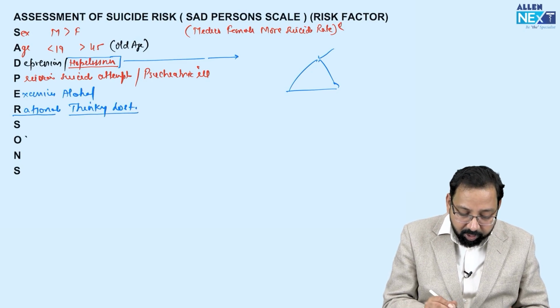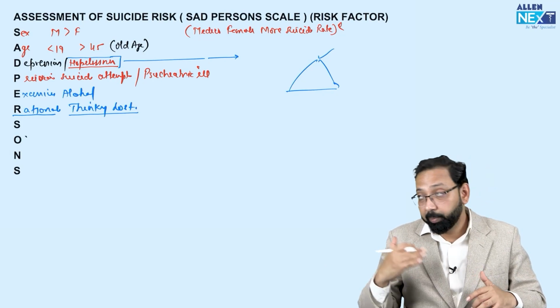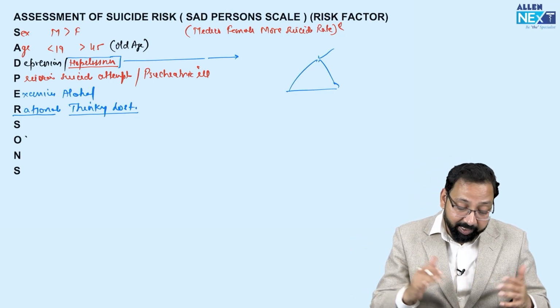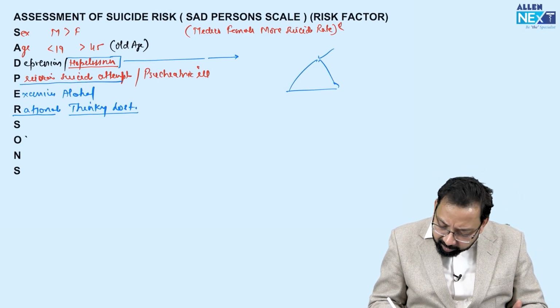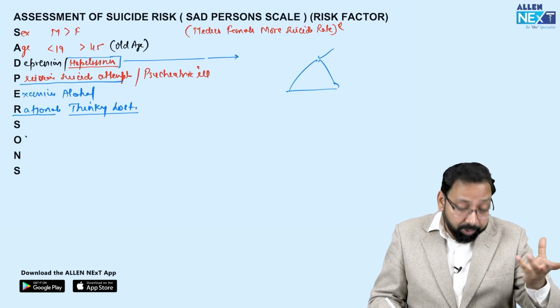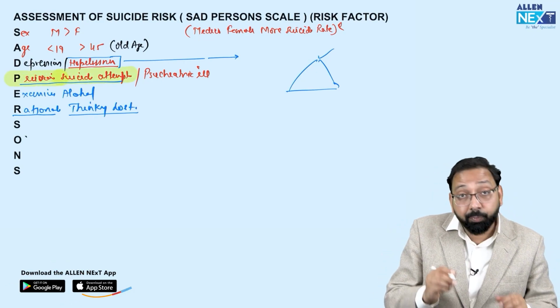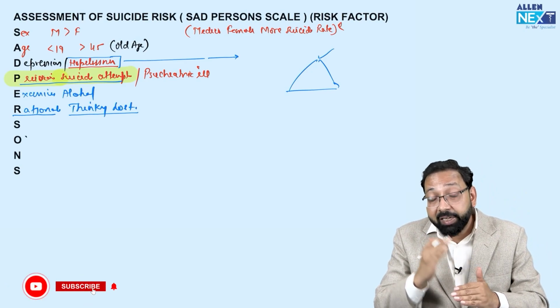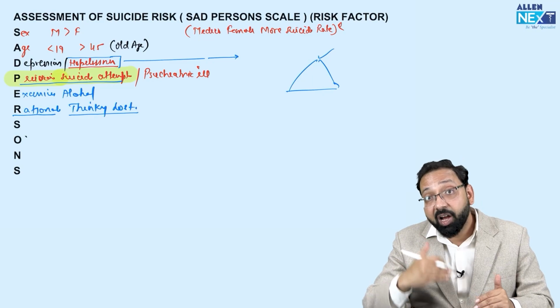If rational thinking is lost, definitely the patient may commit suicide. Excessive alcohol, psychiatric illness, the patient may commit suicide. Previous suicide attempt: if asked the most important predictor for further suicide, I would say previous suicide attempt. If a previous planned attempt is there, there are chances the patient will commit suicide again.